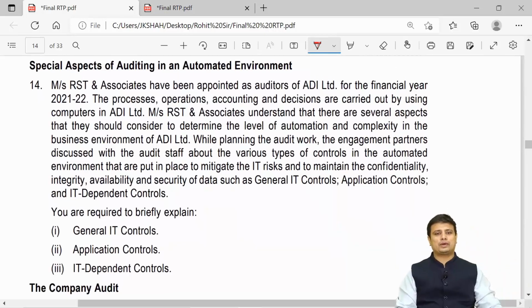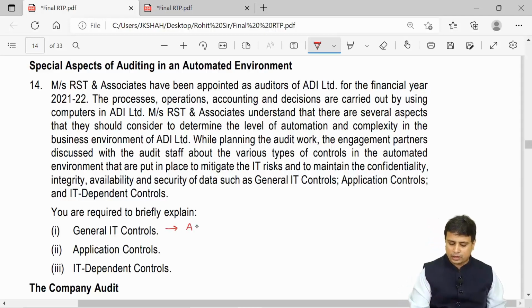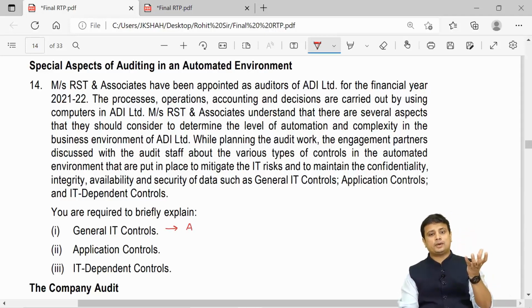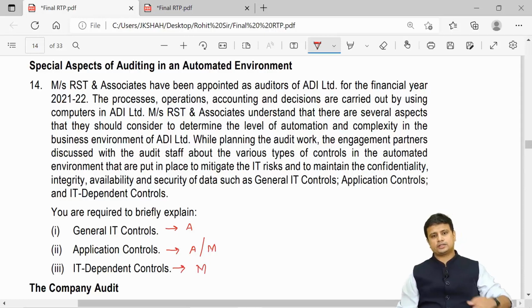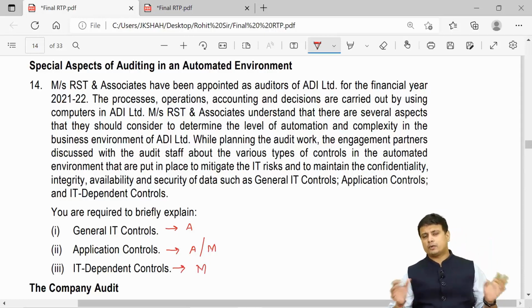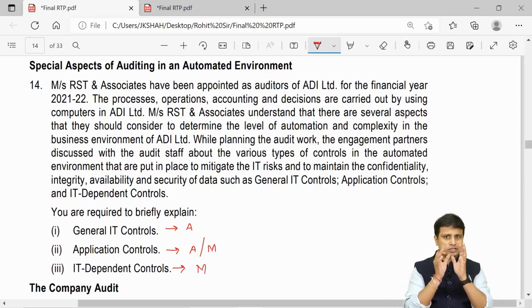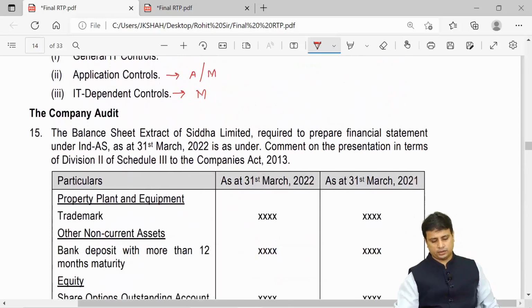So they have given the whole question. At the end, what they are asking is to explain what are general IT controls, what are application controls, what are IT dependent controls. General IT controls, if you recollect, are completely automated controls. They are fundamental. If they work well, only then will your application controls work well. Application controls can be automated or they can be manual as well. IT dependent controls are always going to be manual. It is just that they are dependent upon the IT. We have covered this in much detail during the lectures, so you just need to focus on that. I am pretty sure everyone could answer this particular question.